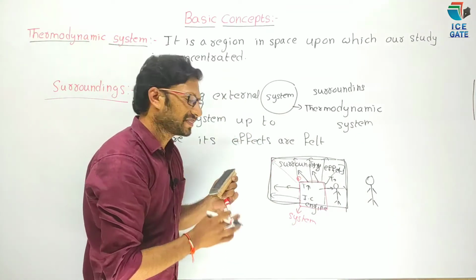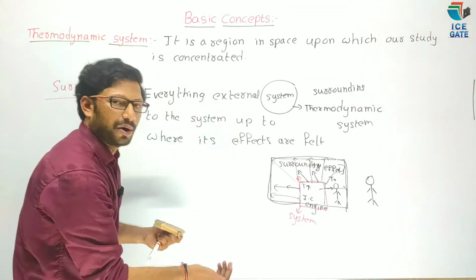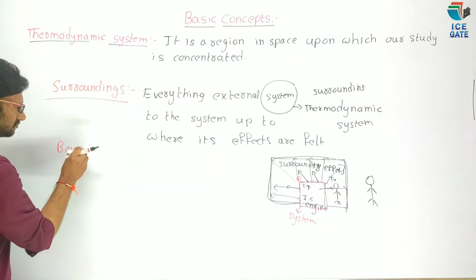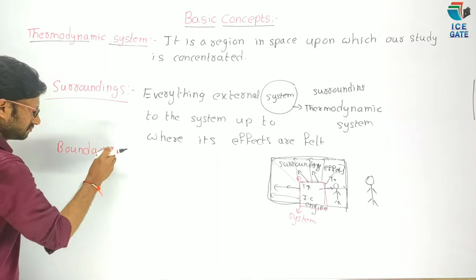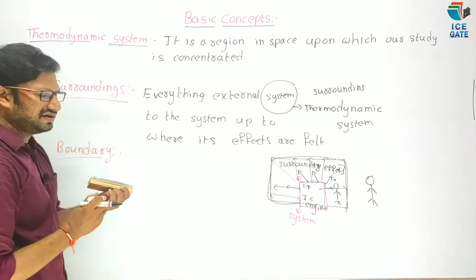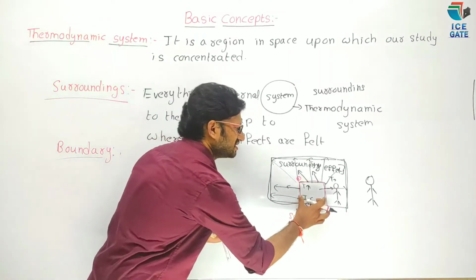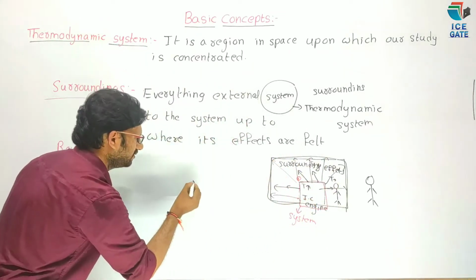Hope you understood. Now what is meant by boundary? Boundary. Simply, boundary is a separation layer between system and surroundings. I will draw here.